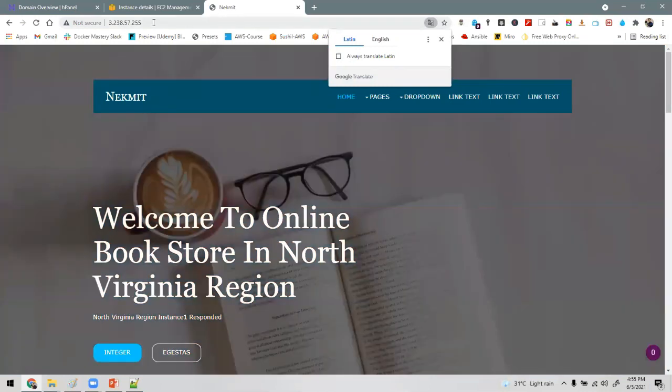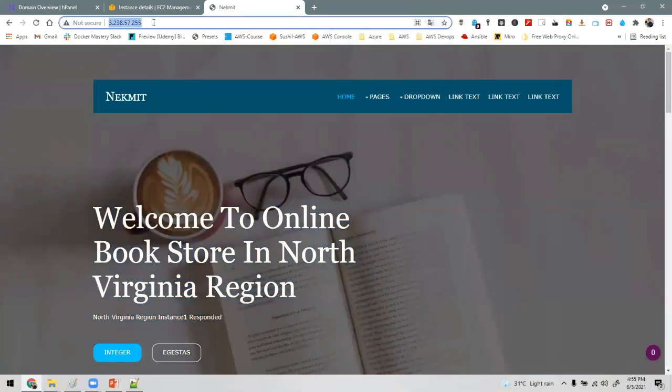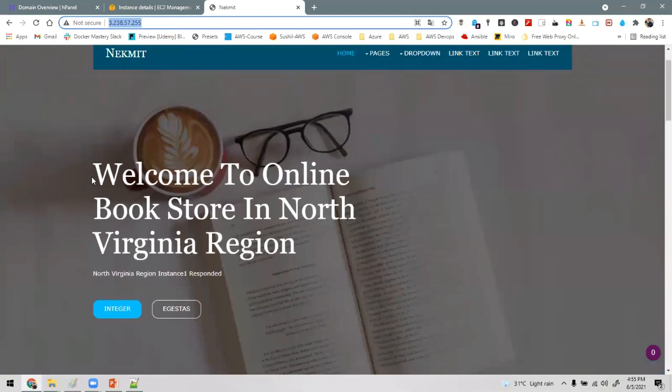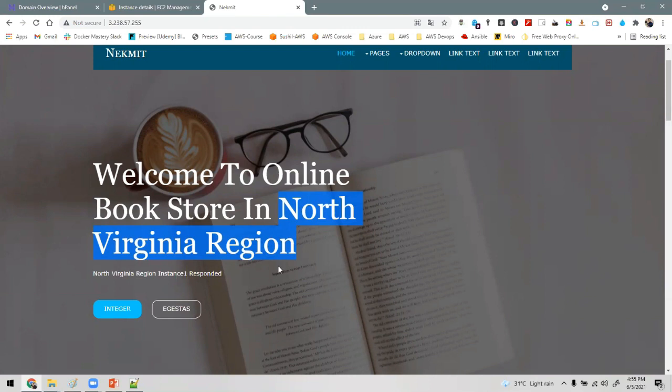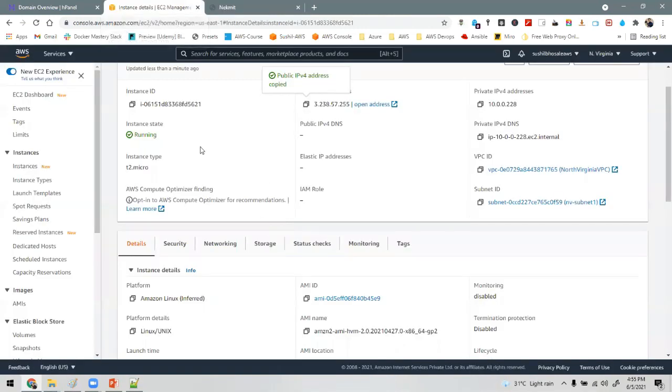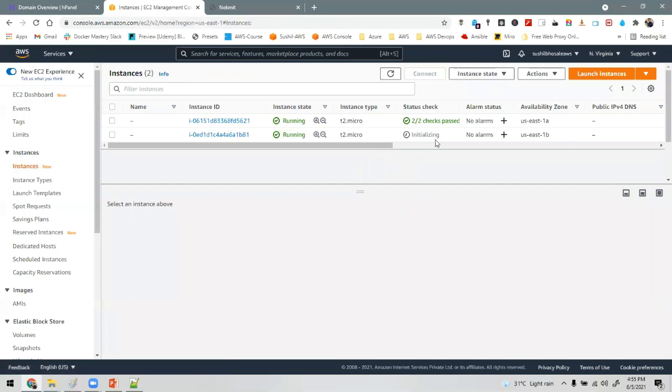See, right now I'm directly accessing via the IP address. Route 53, we have not considered right now. See, now my web page is opening and it is also telling welcome to the online bookstore in North Virginia region. This I have hard coded inside the HTML file just for our understanding, to know which server is going to respond to us. North Virginia region instance responded. Okay, understood. Now we will also be checking the second one. Till then, we'll be creating a load balancer.